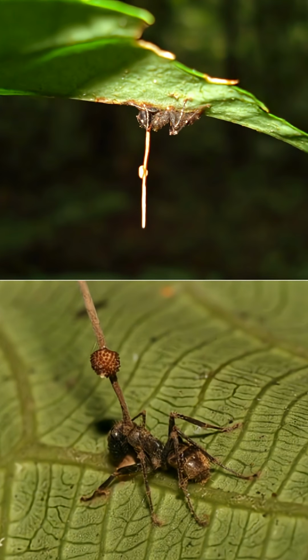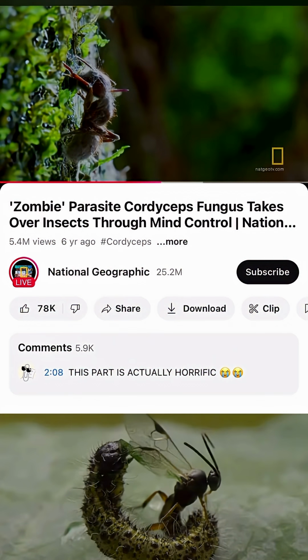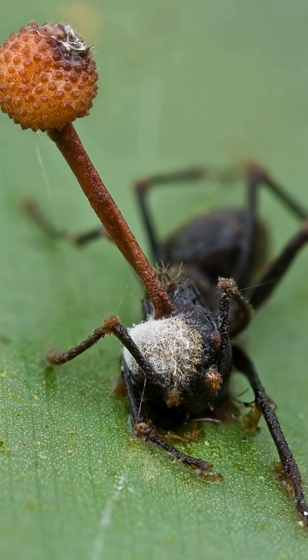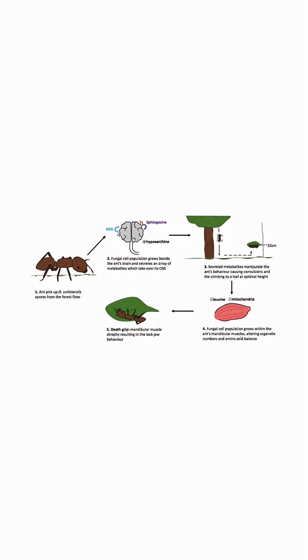Once the ant has climbed around 25 centimeters up the plant stem, it will attach itself to a leaf by its mandibles. Then a long fungal stalk will go through the ant's head and will grow into a bulbous capsule of spores. These spores will then erupt out of the ant's head and rain down onto the other members of its colony, causing the cycle to repeat.